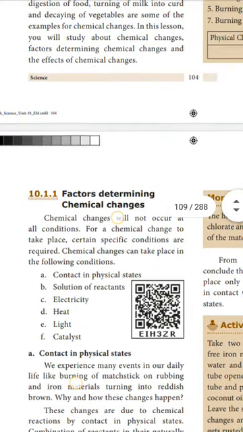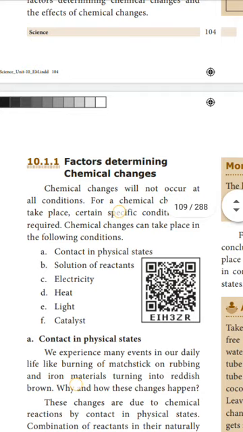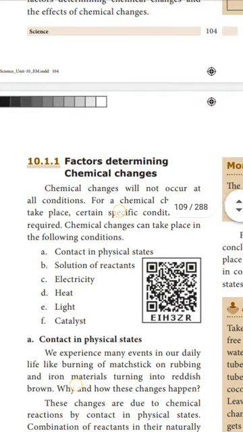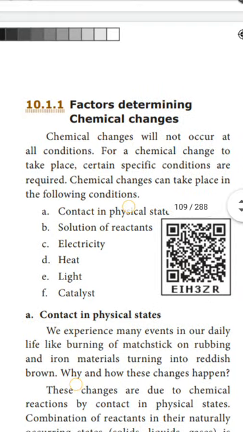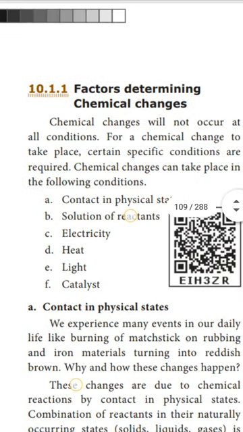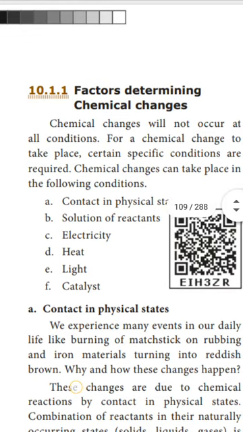First one, contact in physical states. Second one, solution of reactants. Third one, electricity. Fourth one, heat. Fifth one, light. Sixth one, catalyst. So, these are the six conditions required for chemical changes.